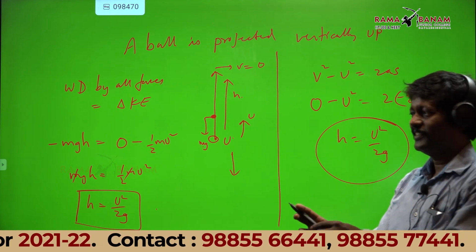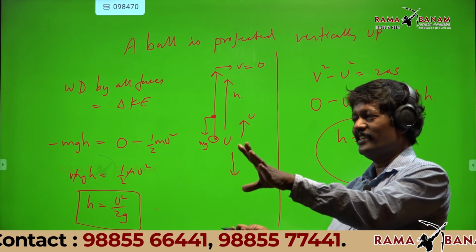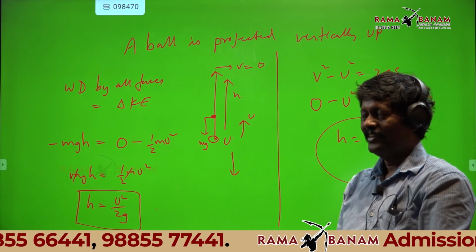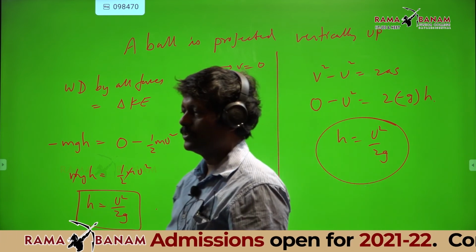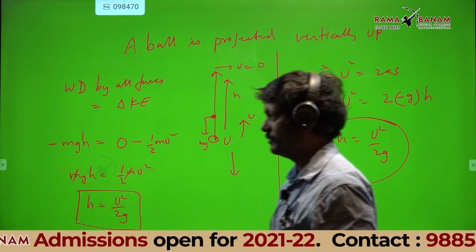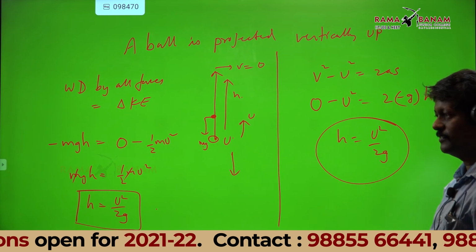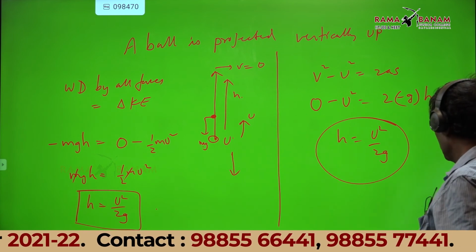We will not derive it. That will not change, that will be constant. So you can learn that formula by heart. Whenever I throw a ball vertically up, what is the maximum height? u square by 2g. That you can remember by heart. Okay, thank you, sir. Good, good.